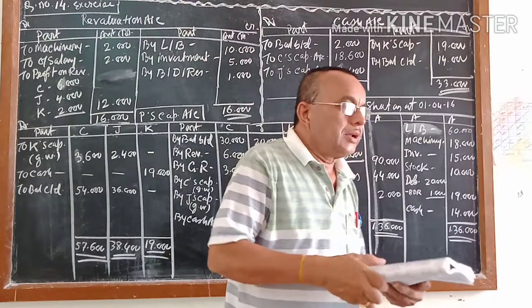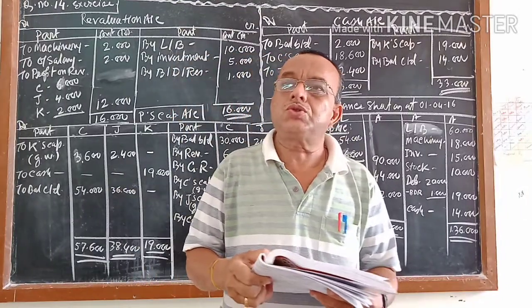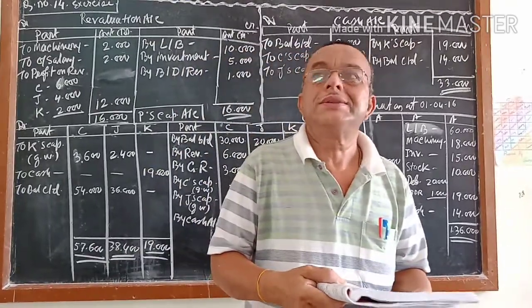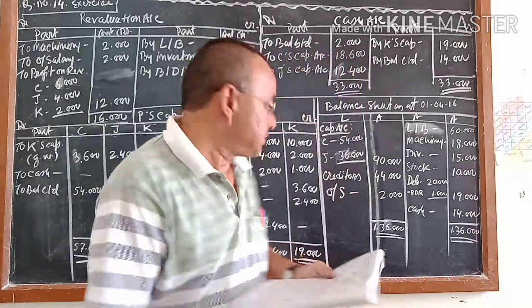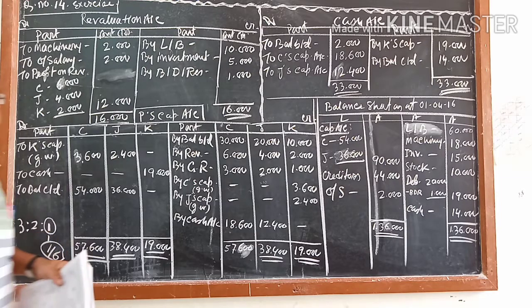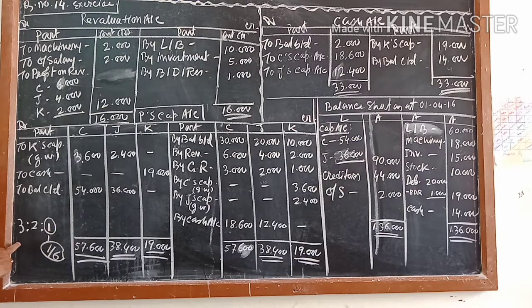When nothing is given, what do you have to do? The old profit and loss sharing ratio is 3:2:1, and Keshav is going out. Keshav's share is 1/6. So here I am writing 3:2:1. This is C, this is Chirag, this is Jigar, and this is Keshav. K's share is 1/6, and K is going out.